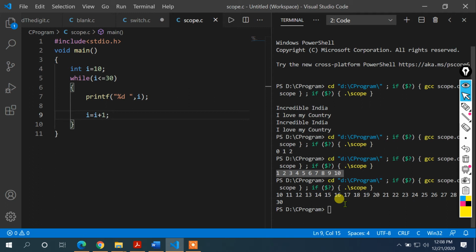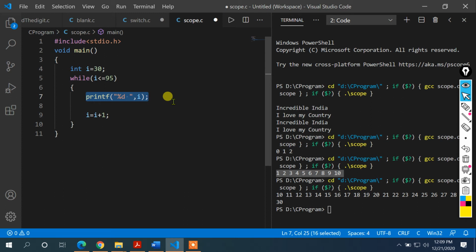Now we can also include some conditions inside the while loop so that different problems can be solved. Like if somebody asks you to print the even numbers present between 30 and 95, what are the different even numbers present? How do we do that? I'll initialize i with 30, and I want to print up to 95, so I'll take 95 as the stopping condition. If I just print %d only, it will print all the numbers 30, 31, 32, 33 and so on, up to 95.